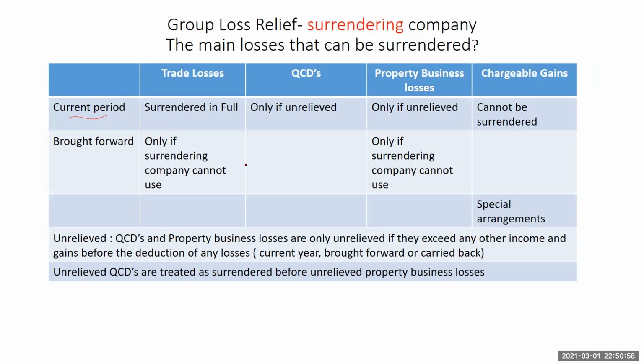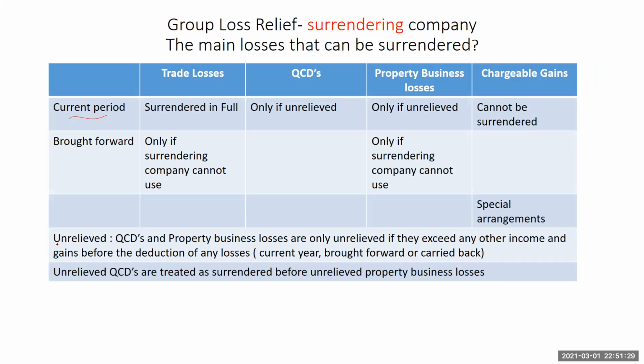But in the scenario of brought forward, trading losses can only be surrendered if the company cannot use the trading losses, and only if the property business losses cannot also be used by the company, in such scenarios. Again, we could have special arrangements for the chargeable gains.